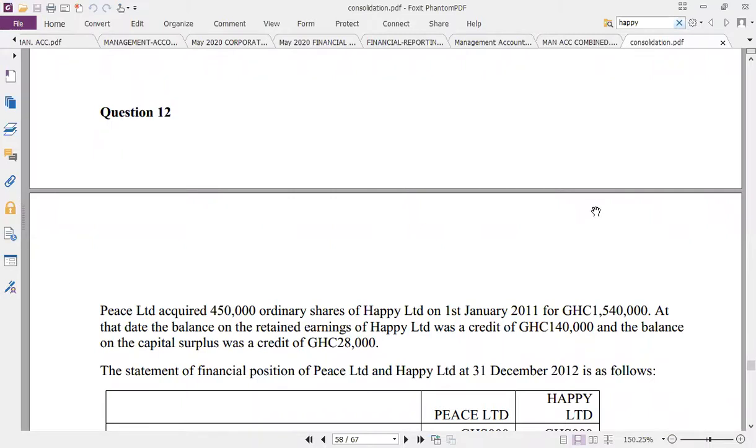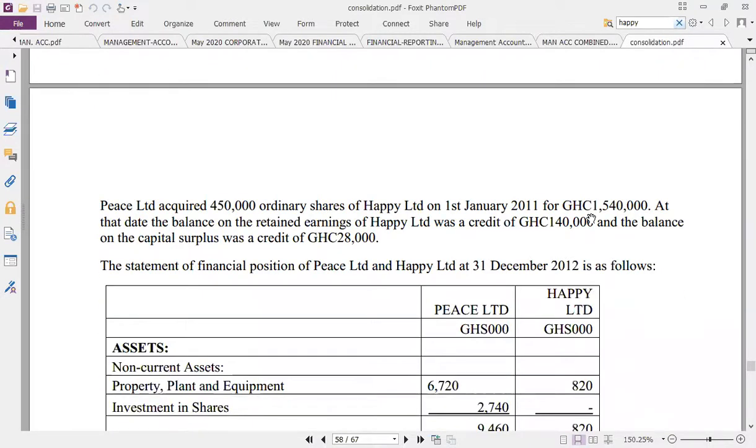It goes like this: Peace Limited acquired 450,000 ordinary shares of Happy Limited on 1st of January 2011 for 1.54 million.